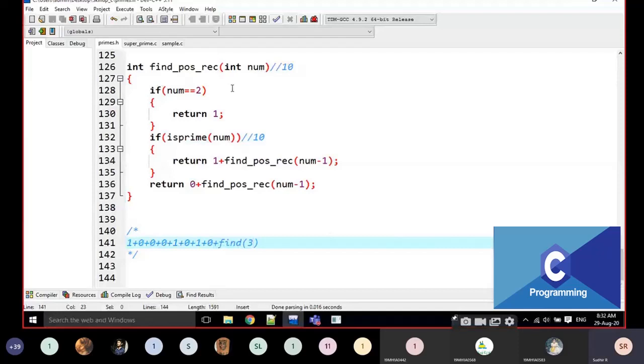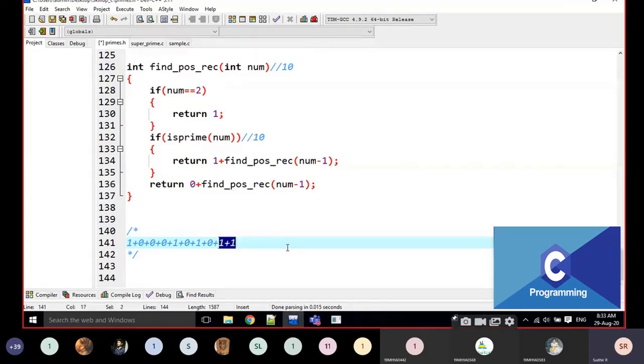Is number 2? No. Is number prime? Yes. Then 1 plus find position of 2. Is number 2? Yes. This is the written statement. Now it is going to be replaced with 1 here. Then it is backtracking now. Now it is going in the forward direction, and it takes the last position written and backtracks.